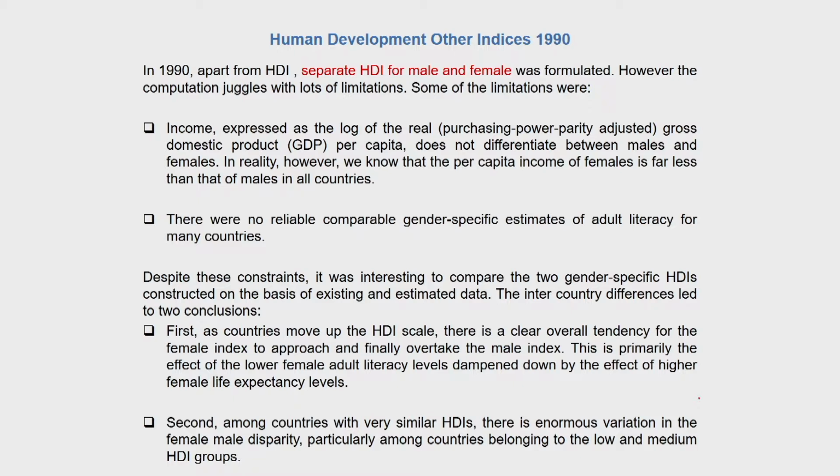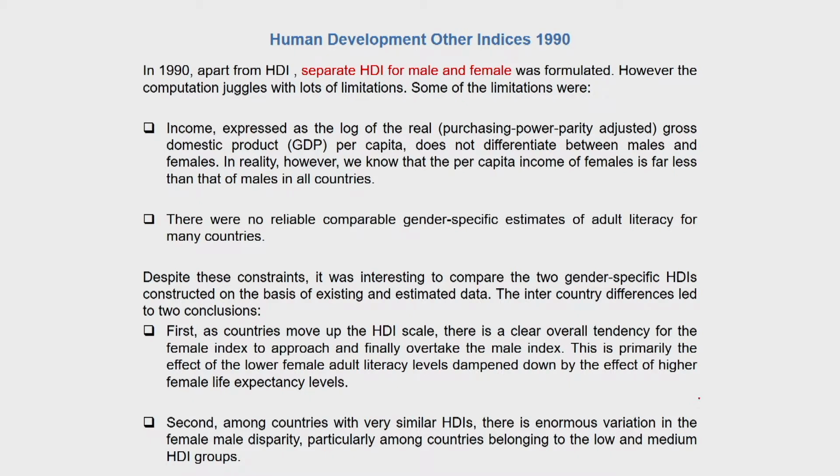And this was primarily the effect of the lower female adult literacy levels being dampened down by the effect of higher female life expectancy levels. And this is what I would like to draw your attention to in this slide, that in general the female life expectancy levels are much higher than that of males. Women live longer than men do, and there is a lot of discussion with regard to this indicator of female life expectancy, whether it is in the developing countries or the developed countries of the world.